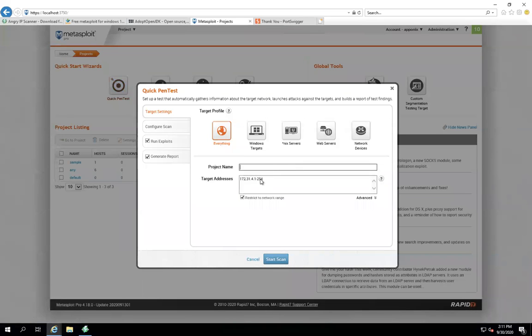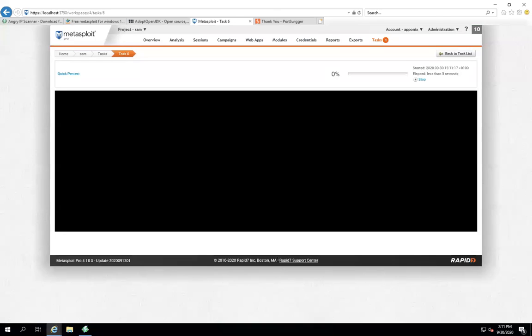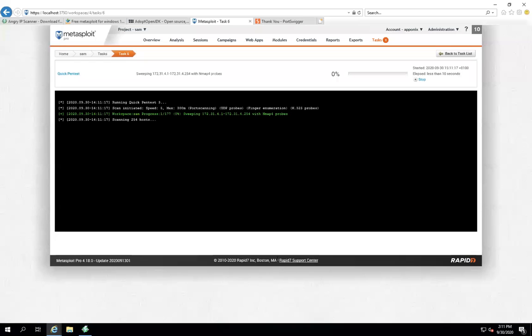Okay. The project name, the IP address of this one. Okay. Windows targets. You can give any details here. I can give this Sam. Okay. Start scanning. It will find out the vulnerability. I mean, penetration test is going on. So please ping me questions regarding this Metasploit.